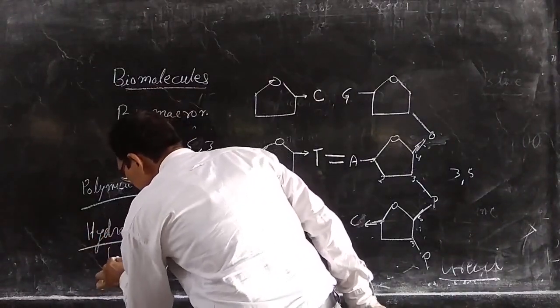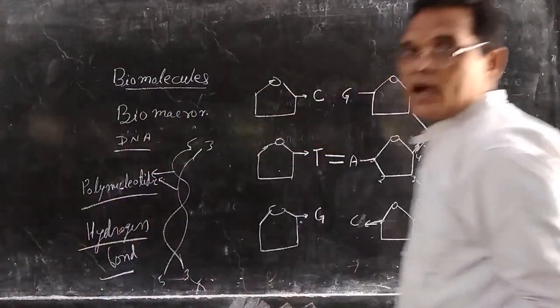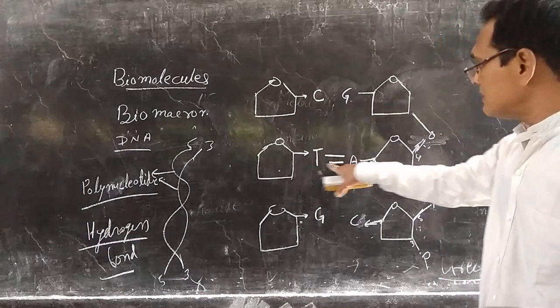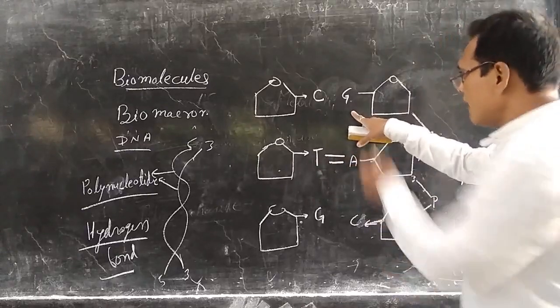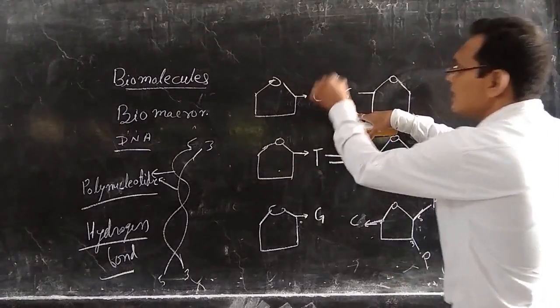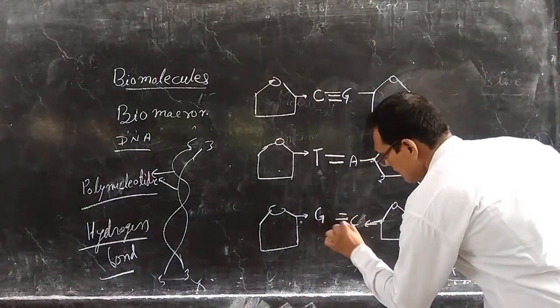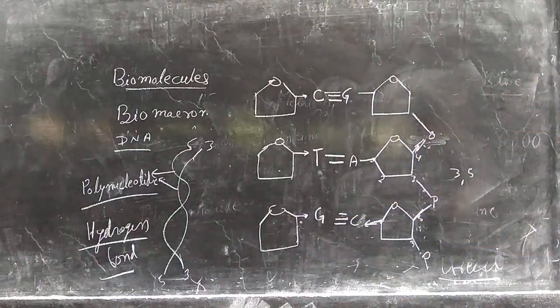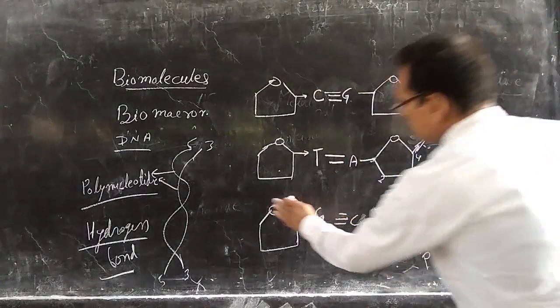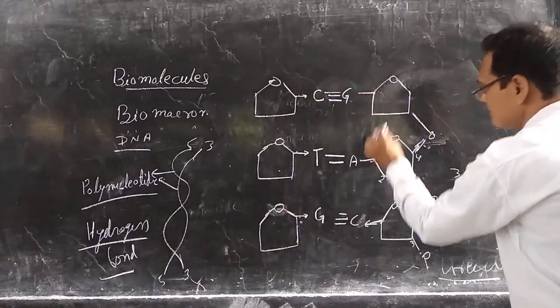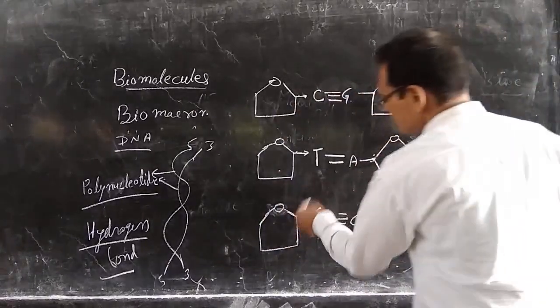Hydrogen bond is present between the two nitrogen base pairs. Adenine is always attached with thymine with the help of a double hydrogen bond. Guanine is always attached with cytosine with the help of a triple hydrogen bond. Both nitrogen base pairs are attached with the pentose sugar at the 1 number carbon. This is the 1 number carbon, and this is again 1 number.